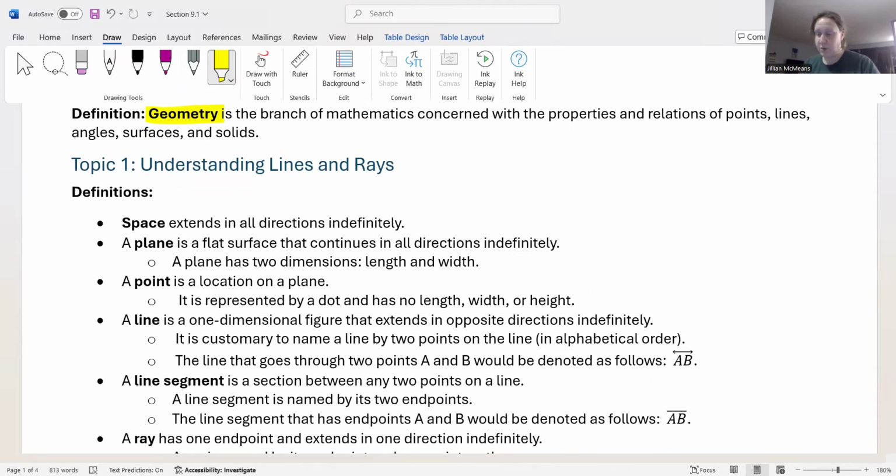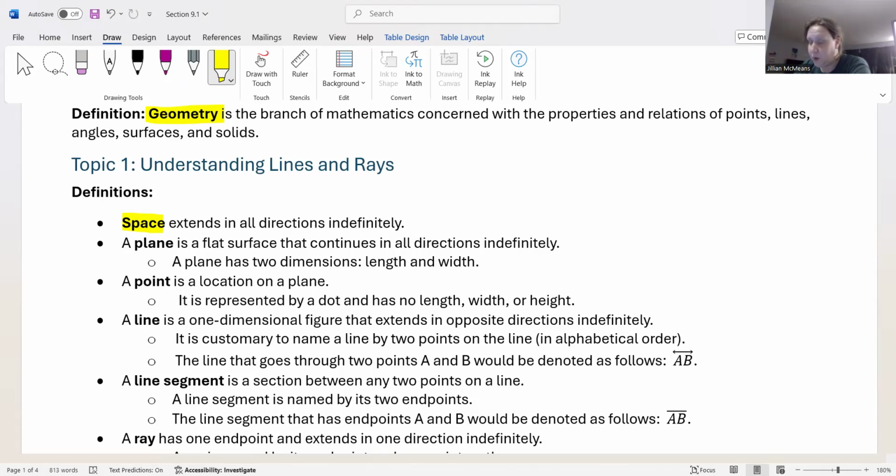So the first definition we have is that of space. We're not necessarily talking about outer space. We're talking about space where shapes live, okay? So space extends in all directions indefinitely. So up, down, left, right, every direction you could perceive, that is what we think of as space. And don't get too hung up on this, and we don't talk about space a lot.